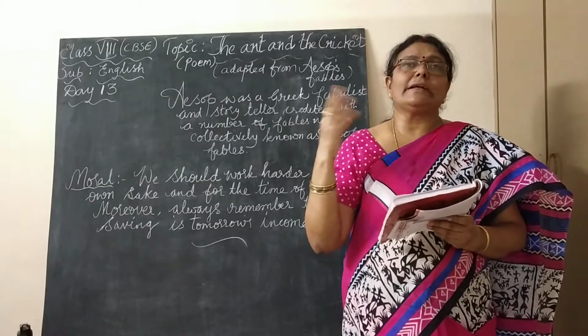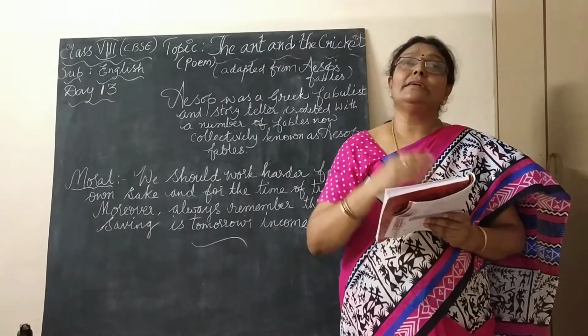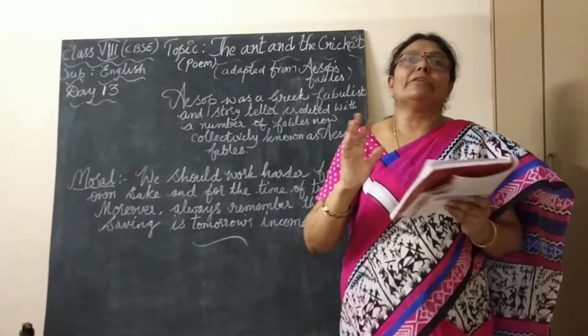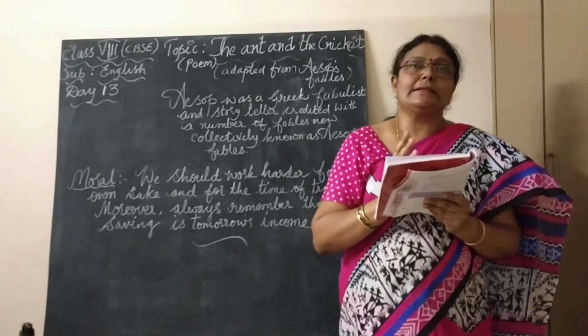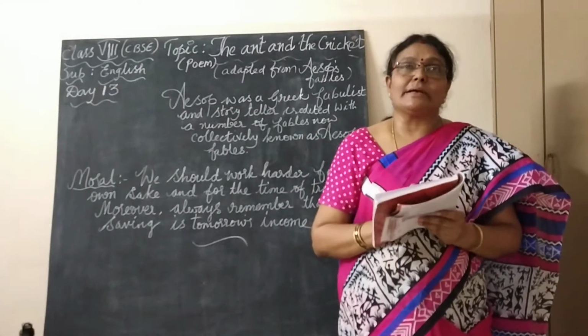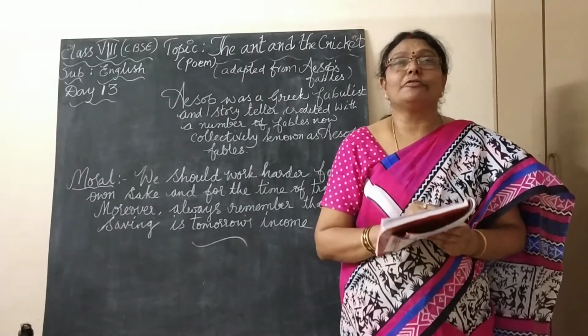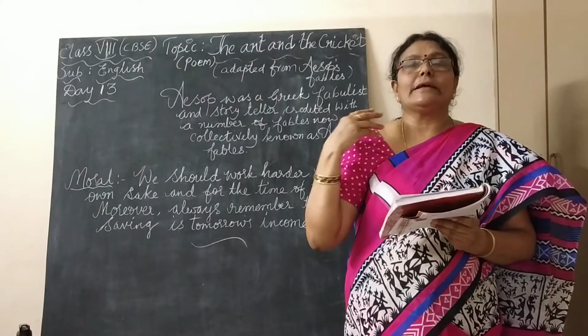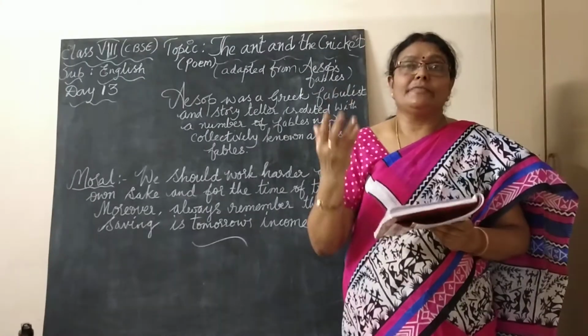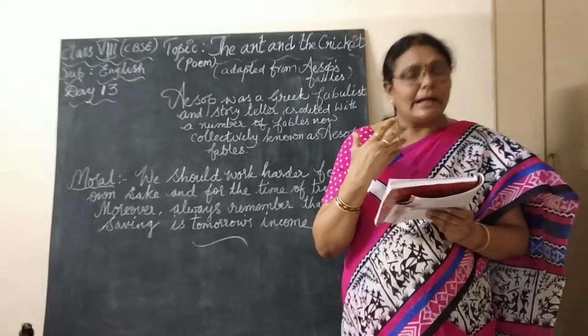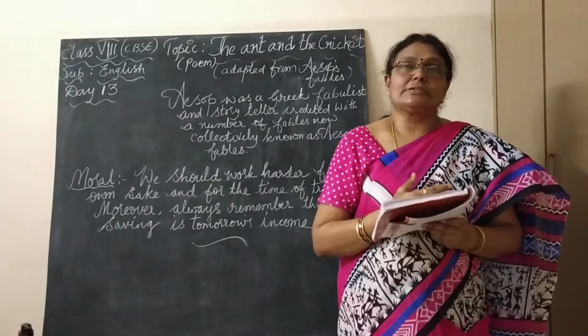So it forgot everything about the winter season, it didn't think that the winter would come. At that time no insect or animal will be outside. They will be resting inside their caves or in the nest or something else. But this cricket was very playful and very reckless. It did not think about the future. When the time came, it felt very sorry, and it went outside to ask the ant.